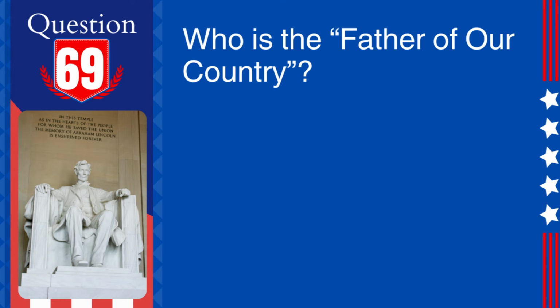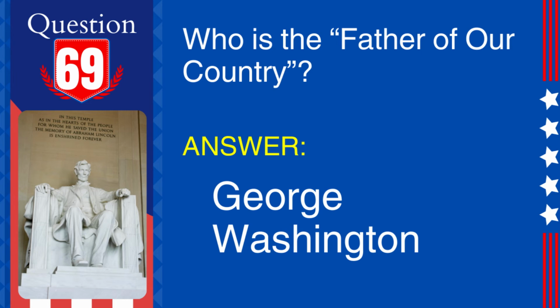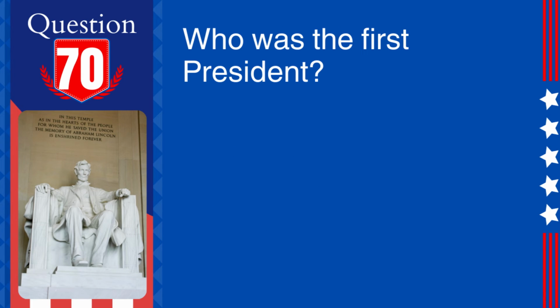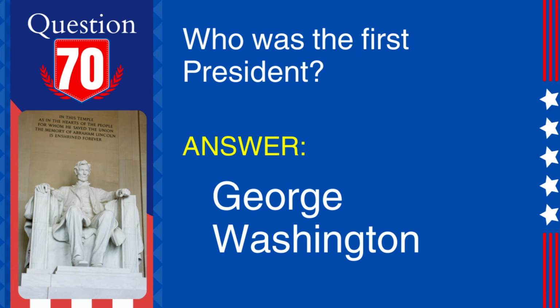69. Question. Who is the father of our country? Answer. George Washington. Explanation. George Washington is often referred to as the father of our country for his leadership during the American Revolution and as the first president of the United States. 70. Question. Who was the first president? Answer. George Washington. Explanation. George Washington served as the first president of the United States from 1789 to 1797.